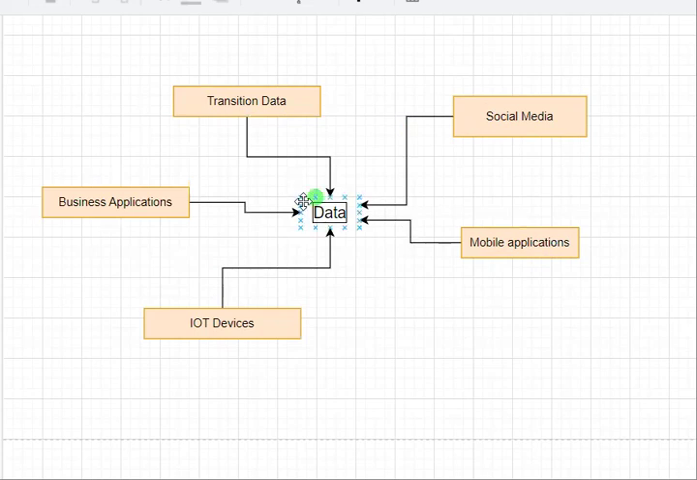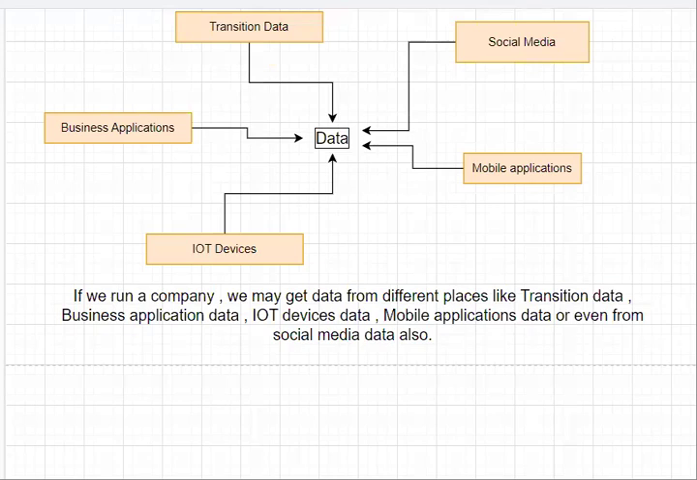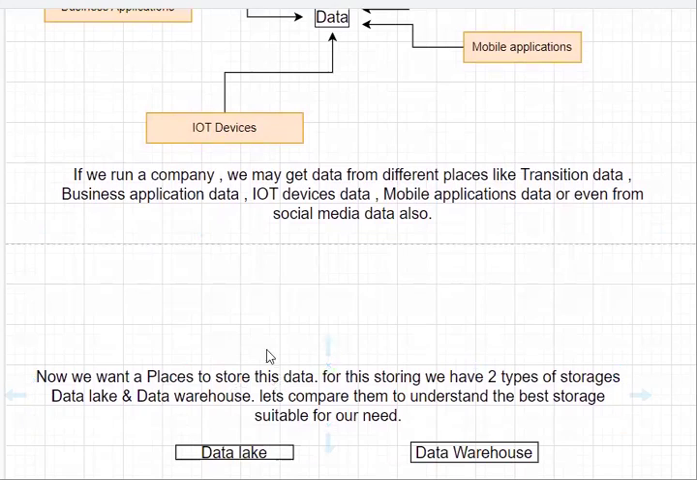Now we want to store this data somewhere, right? For storing this data, we have two options. In order to understand whether I need to use a data lake or a data warehouse for my need, we need to compare them first. I have told you, there are two types of storage we have: data lake and data warehouse.